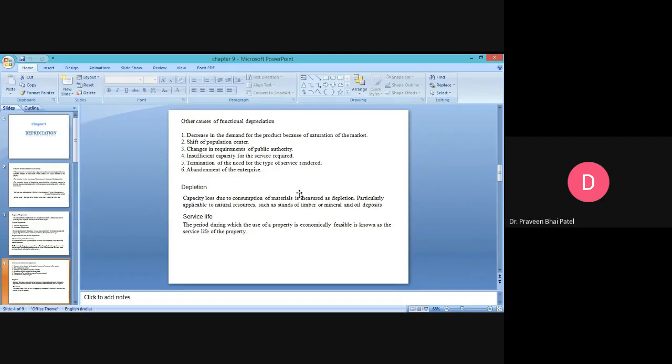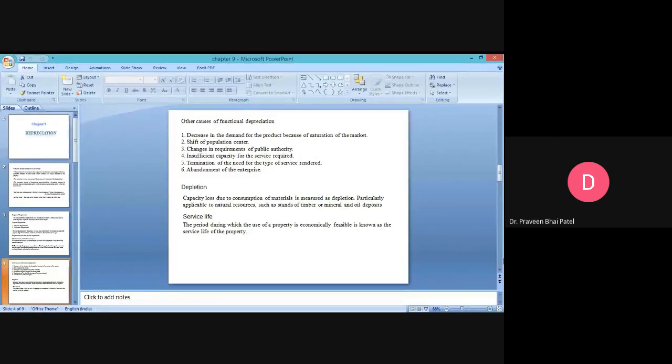For example, initially dot phones were used, then we came with pagers, then mobile phones, and now mobile phones are in excessive use, so dot phones are not in use. The companies manufacturing dot phones have totally stopped producing them. So this is the termination of one type of service which you were using.